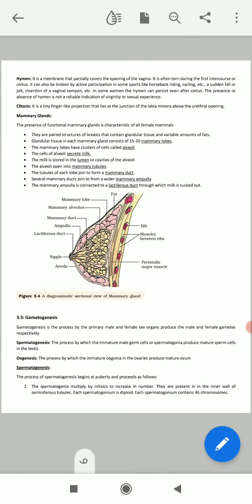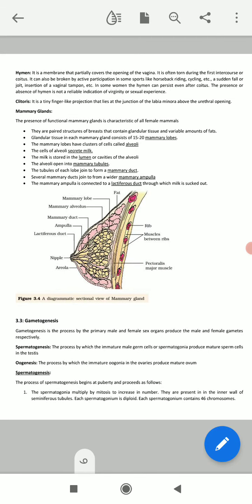Today in this class we are going to discuss the gametogenesis process. In our last video we discussed the male and female reproductive system. So today we are going to discuss the gametogenesis process, and this is a very important topic for your exam. Okay. So we have already completed the male and female reproductive system in our last video.